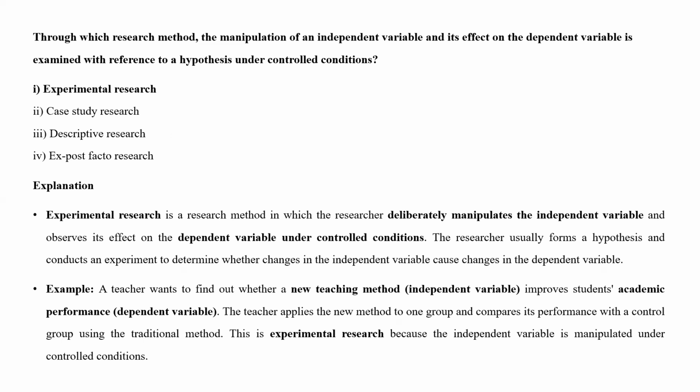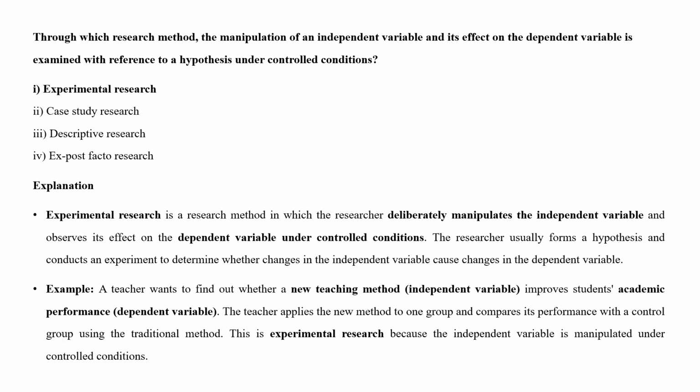Next one: through which research method is the manipulation of an independent variable, that is the effect of the independent variable, examined with reference to a hypothesis under control conditions? Here its answer will be experimental research. What experimental research is we have already seen, but seeing it in the question itself will be better to understand. Experimental research is a method in which researchers deliberately manipulate the independent variable and observe the effect on the dependent variable under control conditions. These are the keywords highlighted.